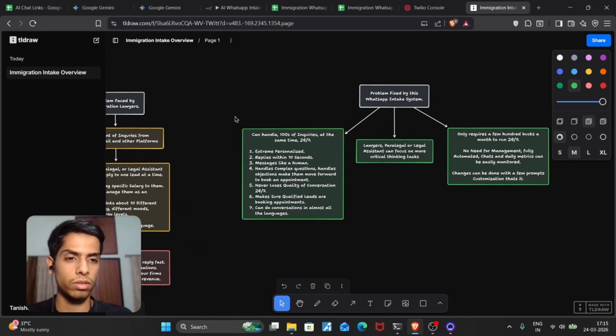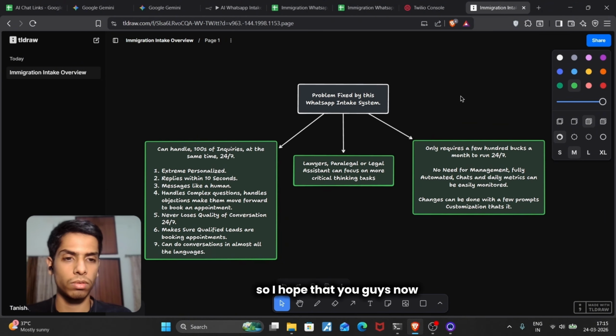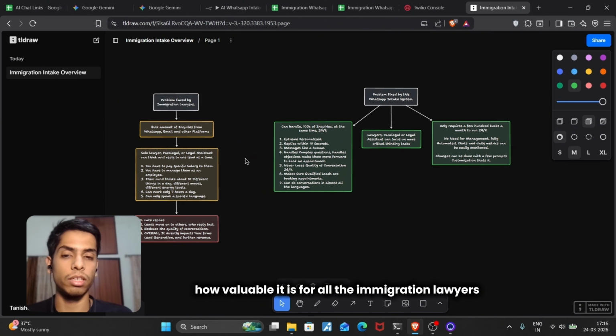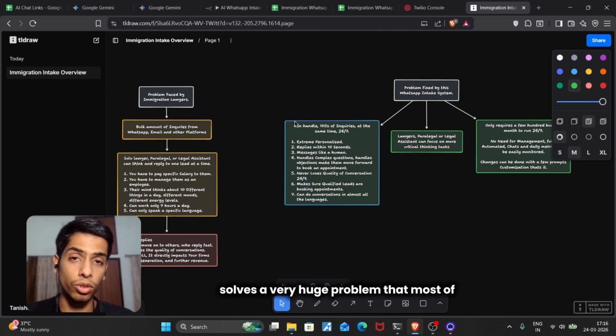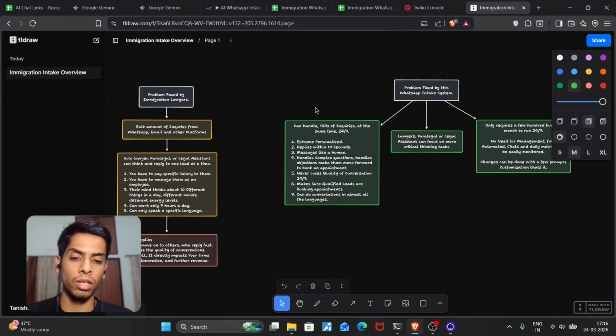So I hope that all of you must now have understood how valuable it is for all the immigration lawyers. Okay. And that's the best part about this whole WhatsApp intake system. It solves a very huge problem that most immigration lawyers are facing on a day-to-day basis. So that's it. I hope you understood it.